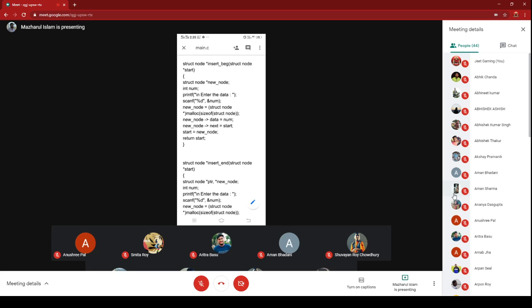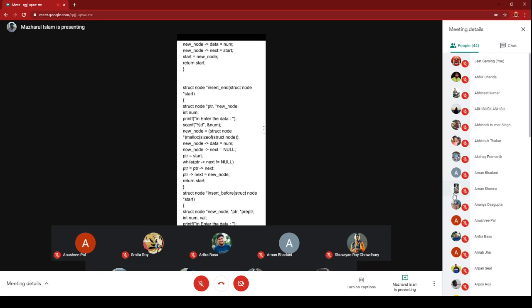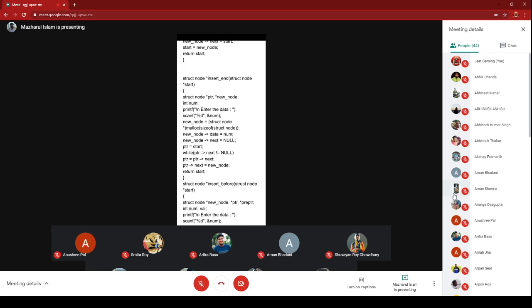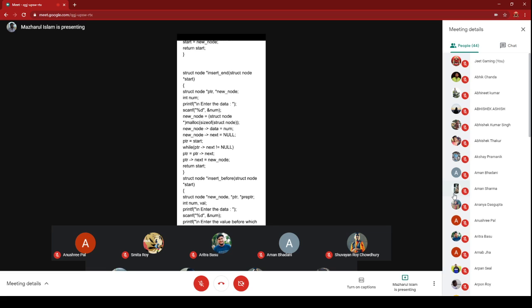Okay, just a little modification will be needed. Now insert at the end, this is one operation, and here are similar kinds of things. Here one loop will be required, because you are inserting at the end. When you are planning to insert at the end, that means you have to reach the end. So inside this function, there are two pointer variables, one new_node.